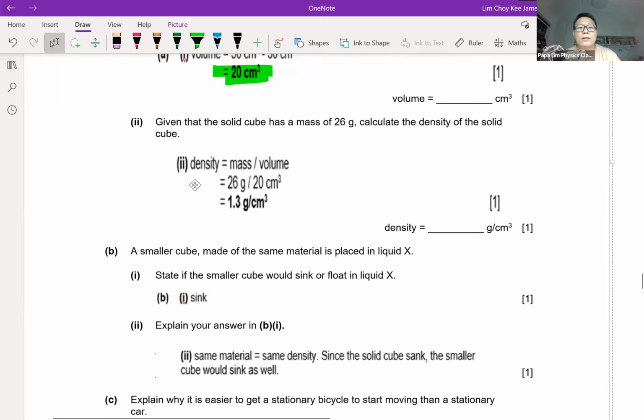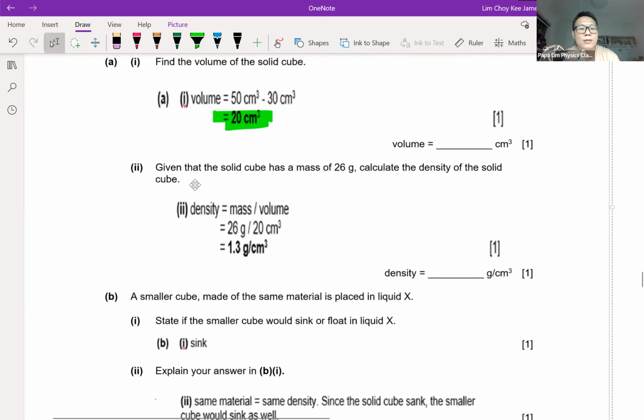Now density, the mass is 26. What is the density? Remember the density formula. Okay, it's mass over volume. The formula you must remember. You plug in the numbers, you should get an answer of 1.3 gram per cm cube.